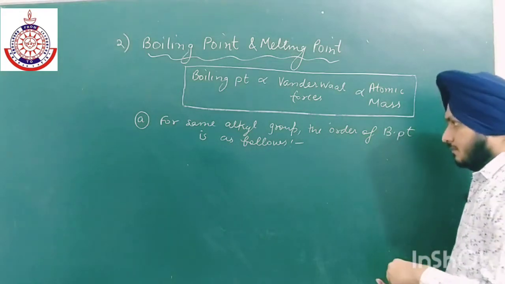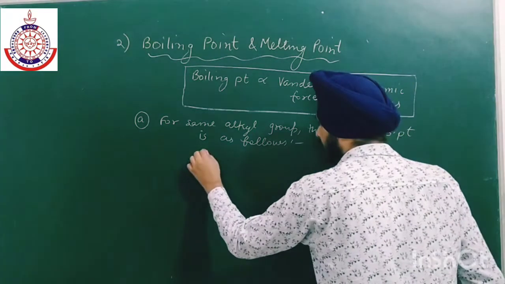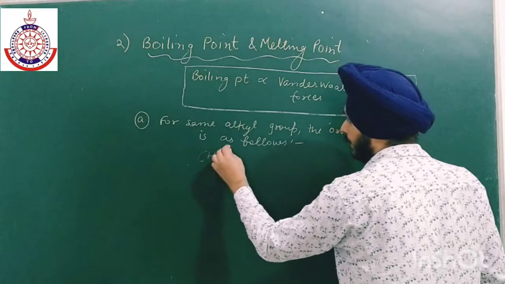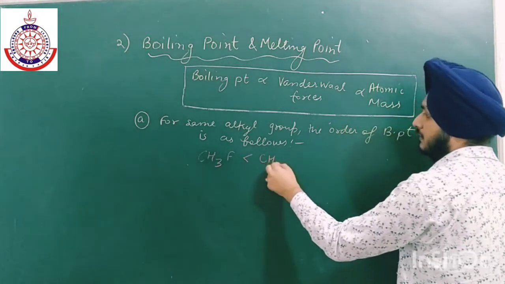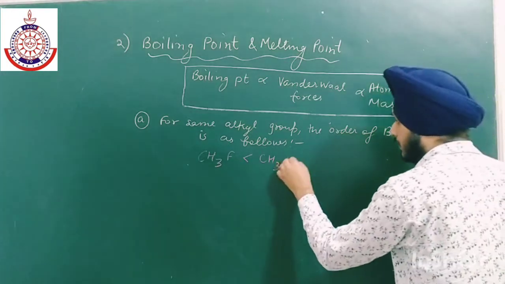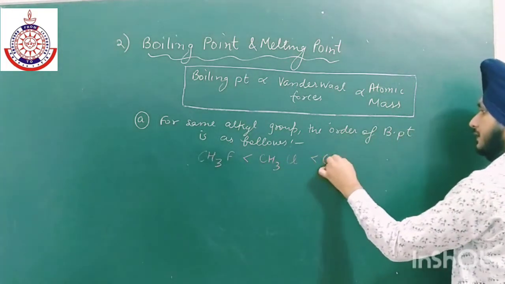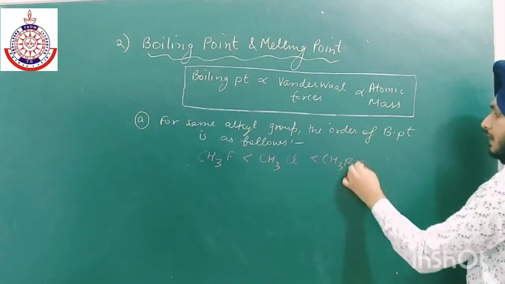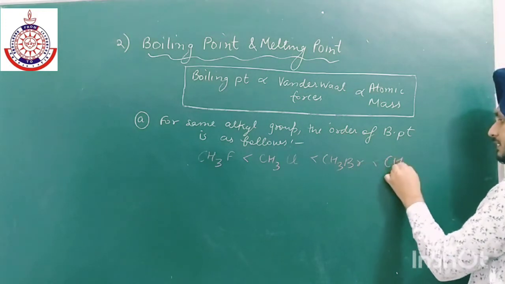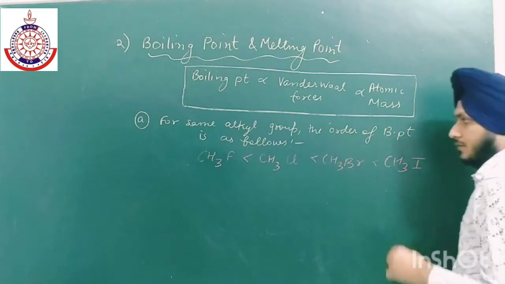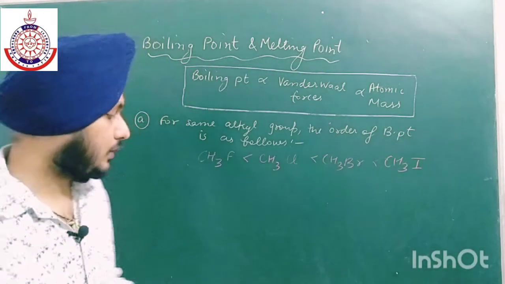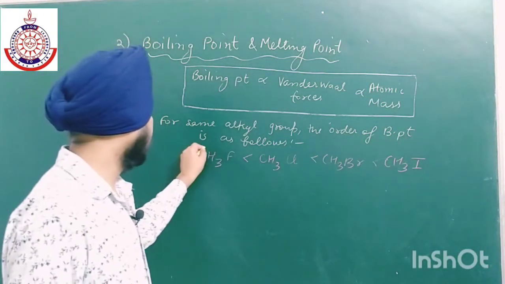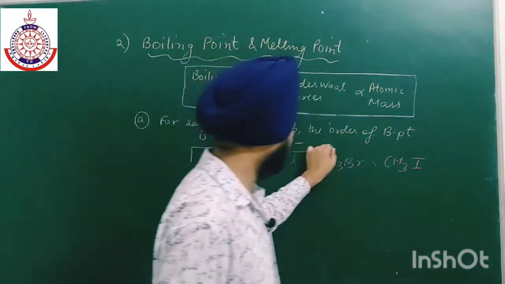The order is: CH3F the lowest, then we have CH3Cl, then CH3Br, and higher is for CH3I, because we all know that the molecular mass of iodine is more as compared to fluorine, chlorine and bromine.